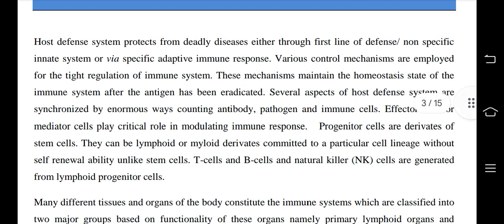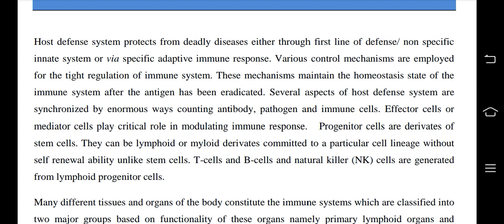Host defense system protects from deadly diseases either through the first line of defense, the non-specific innate system, or via the specific adaptive immune response. Various control mechanisms are employed for the tight regulation of the immune system. These mechanisms maintain the homeostatic state of the immune system after the antigen has been eradicated. Several aspects of the host defense system are synchronized in enormous ways, counting antibody, pathogen, and immune cells. Effector cells or mediator cells play a critical role in modulating the immune response.